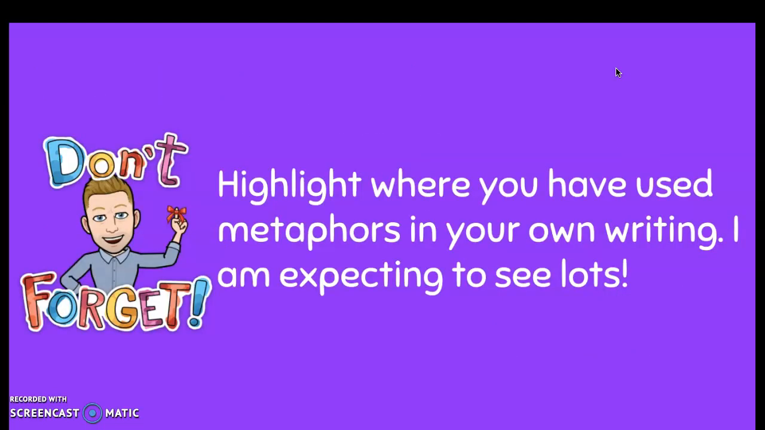Alright guys, don't forget to highlight where you have used metaphors in your own writing. I'm expecting to see lots. Remember, metaphors are direct comparisons between two things.